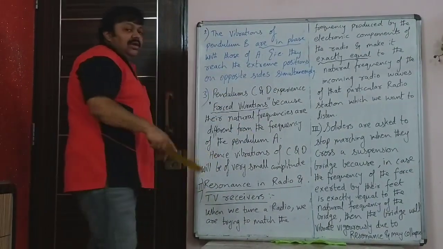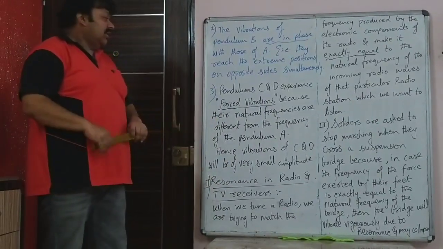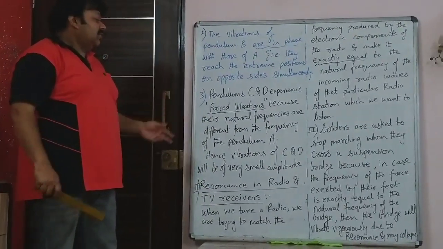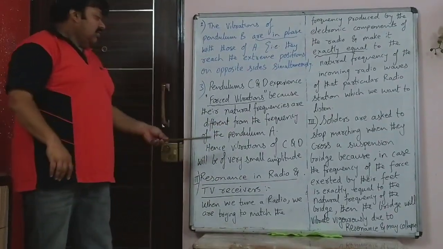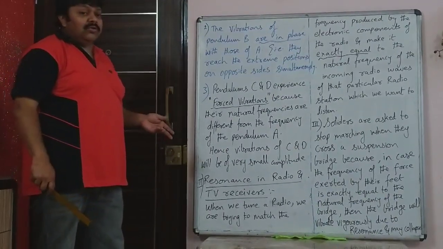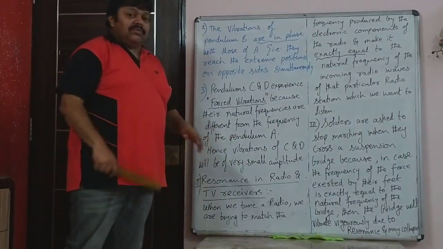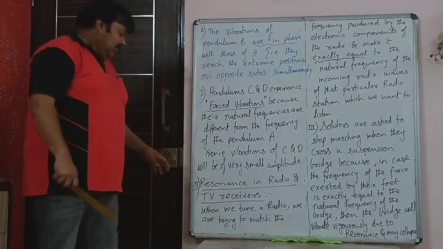Pendulum C and D, they had different lengths. They experience forced vibrations because their natural frequencies are different from the frequency of the pendulum A. Hence, vibrations of C and D will be of very small amplitude. That is what was mentioned, that C and D experiences forced vibrations.